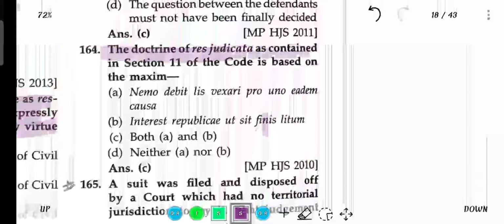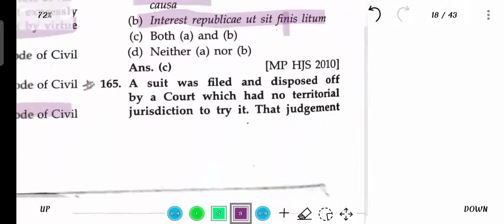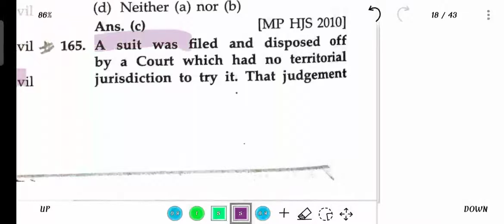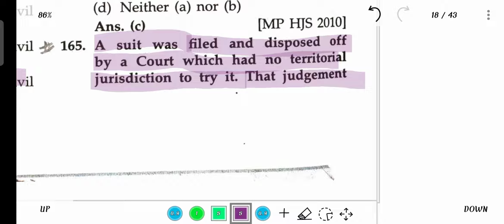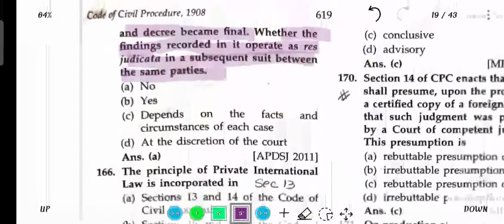The doctrine of res judicata is contained in section 11 of the Code, based on the maxim nemo debet bis vexari pro una et eadem causa and interest reipublicae ut sit finis litium. A suit was filed and disposed of by a court which had no territorial jurisdiction to try it. That judgment and decree became final. Would the finding recorded operate as res judicata in a subsequent suit between the same parties? No.